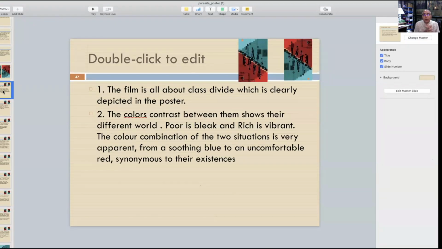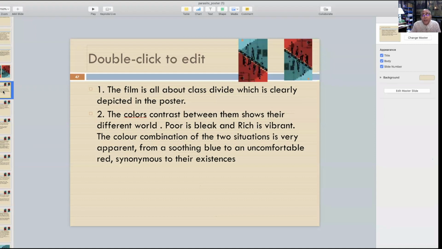So the film is all about the class divide, which is clearly depicted in the poster. Why? Because some people are going up and some people are going down. If you look into the dimension of the diagonal, some people are going up, some people are going down, in one poster I am talking about. You pick up any poster, some people are going up, some people are going down. So if I assume that the rich people are on the top, then the rest of the people are on the downward side. So that's the diagonal composition of the thing, and there's an up diagonal over there.